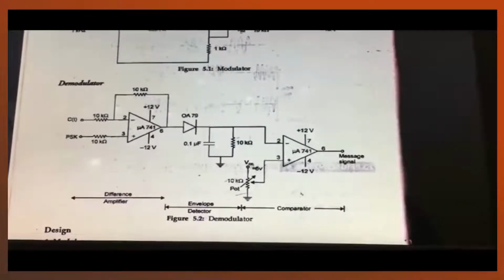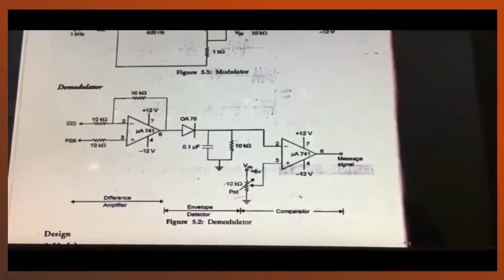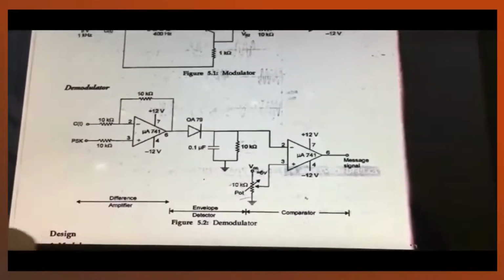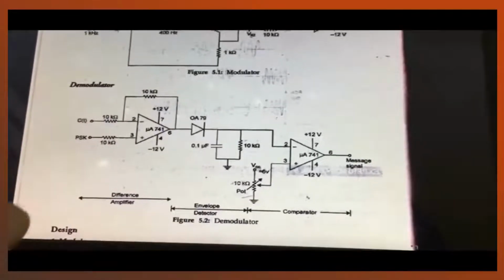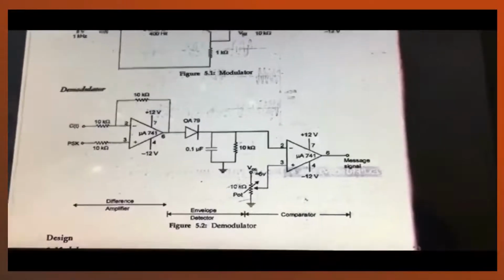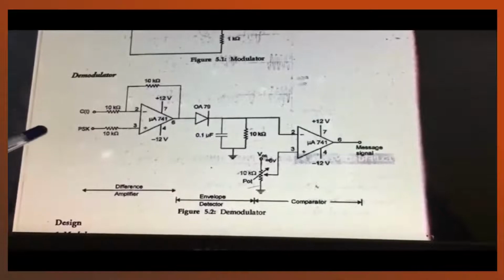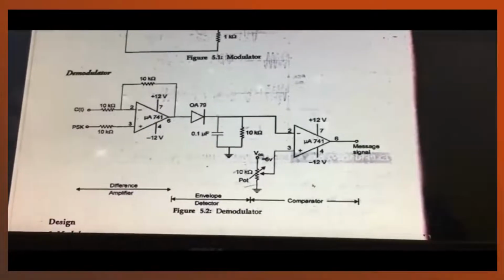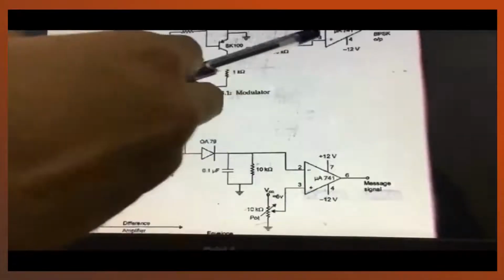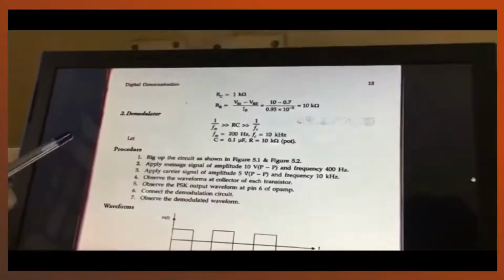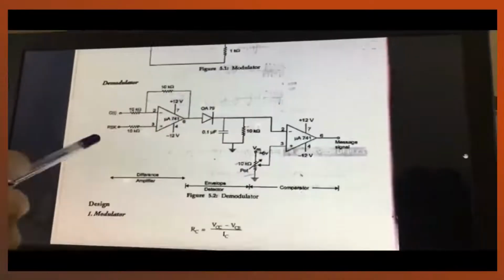So guys, now comes the demodulator part, in which, as you can see, this is the circuit. I am going to show you the circuit only now, and next I will explain in the lab how we have done it. In this, we will use the output we got in the modulator, the BPSK.